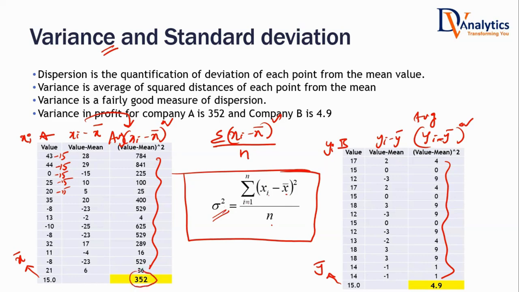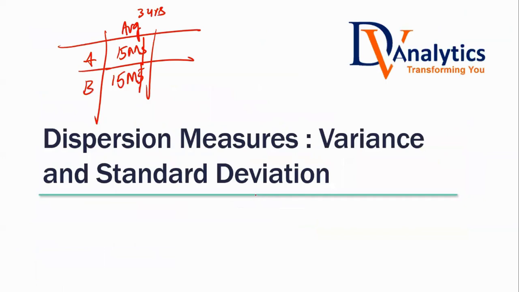Variance of company A is 352. Variance of company B is 4.9.